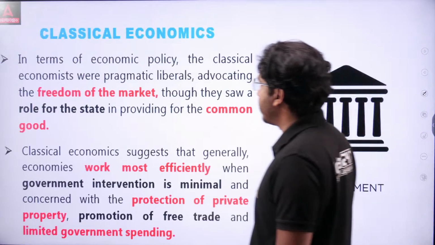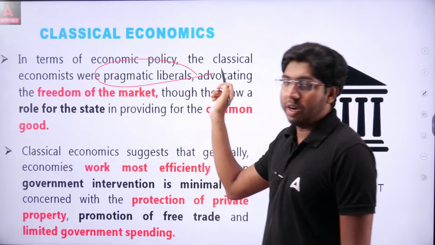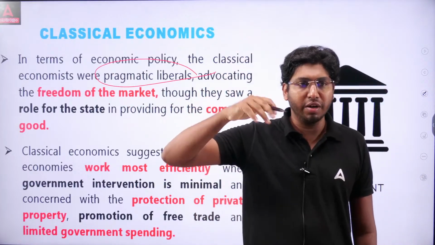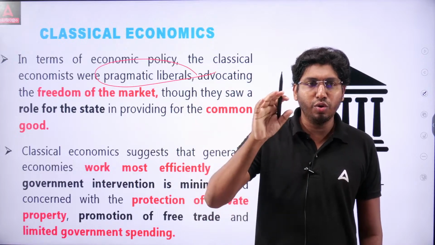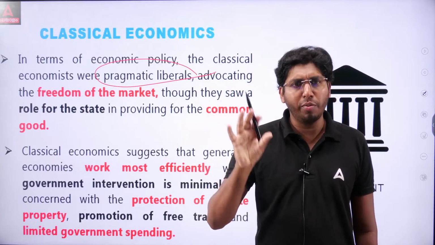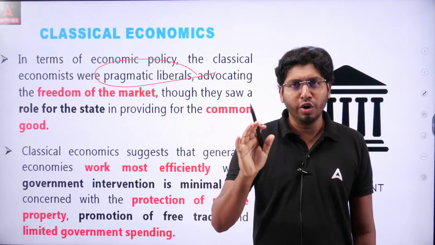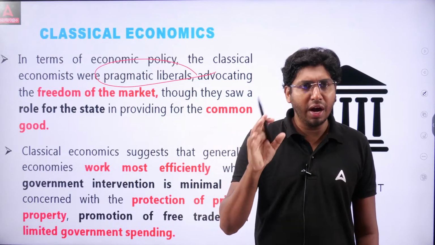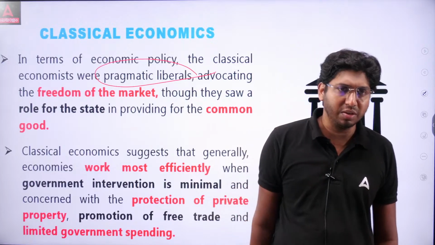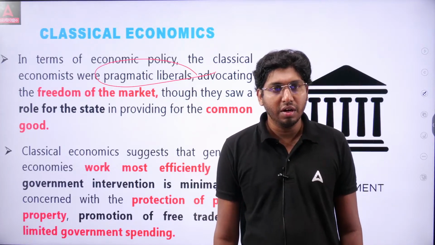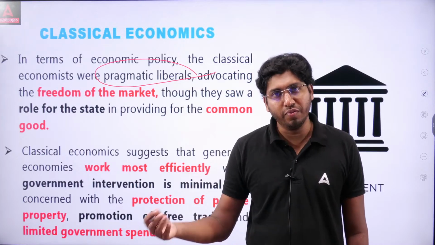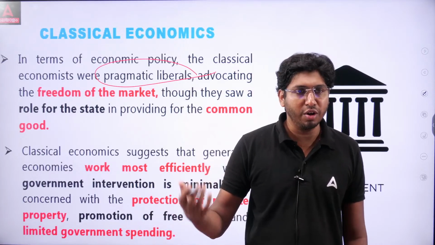They are also considered pragmatic liberals because they advocated freedom of market and free trade. They saw the role of the government in providing common good. Government does have a role in providing defense, roads, infrastructure, and the basic needs. But in other areas, when it comes to production or the market, it should be a free trade policy, freedom of market.